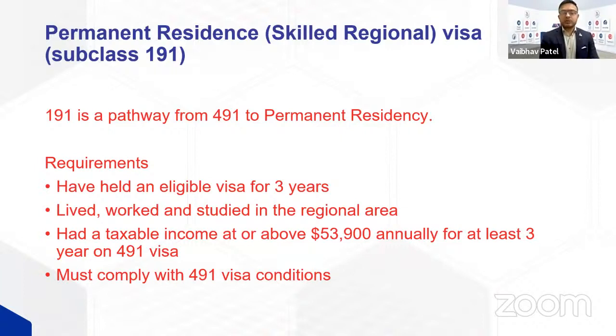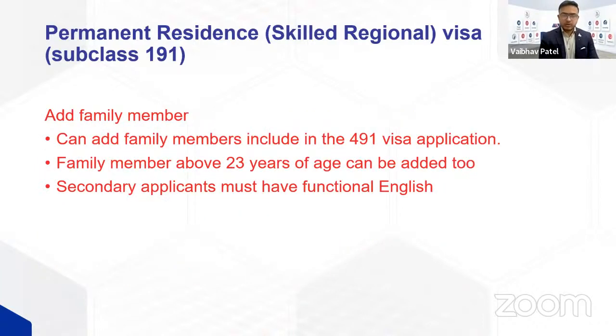You must have held a 491 or 494 visa for at least 3 years in regional Australia. You must have lived and worked or studied in the regional area. Your taxable income on this visa must be at least 53,900 or more. And you must have complied with your 491 or 494 visa conditions.